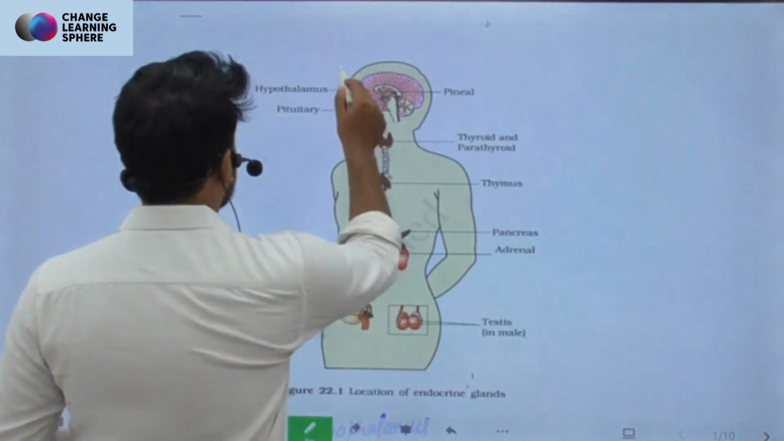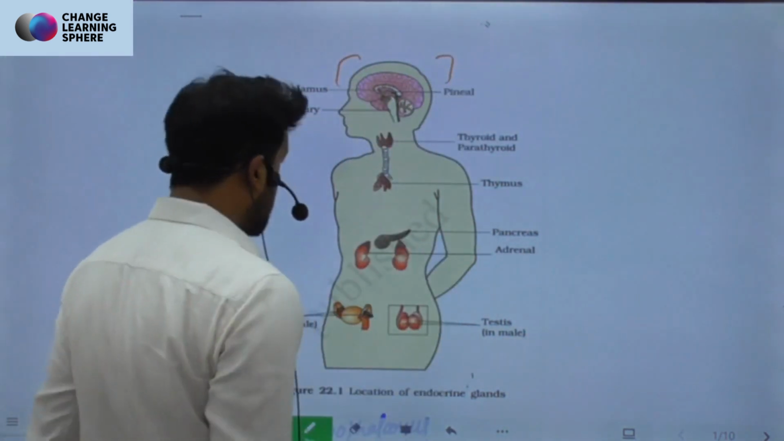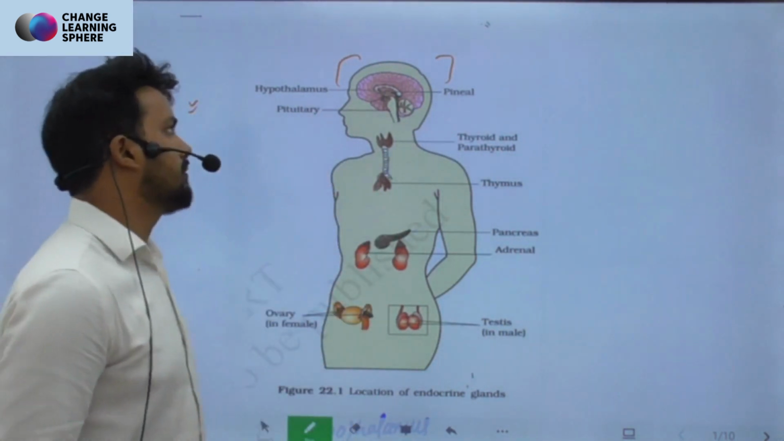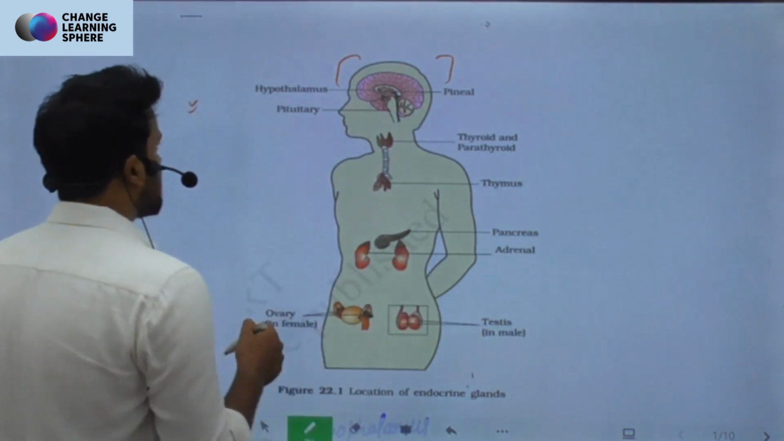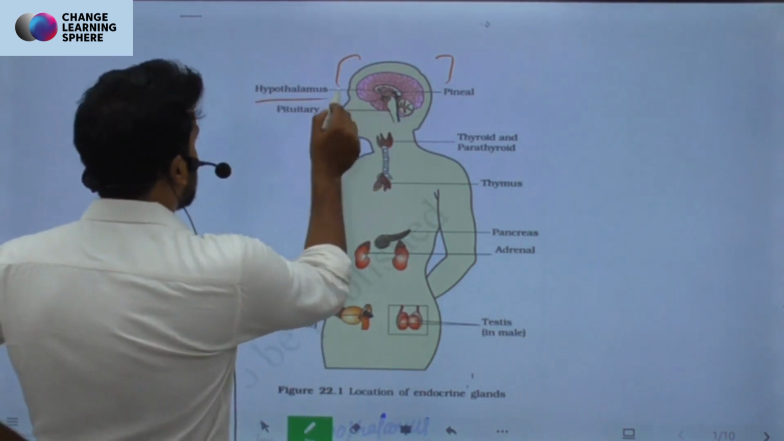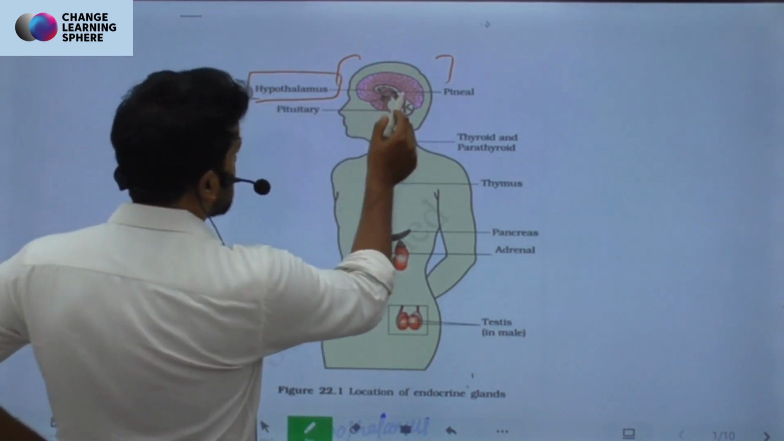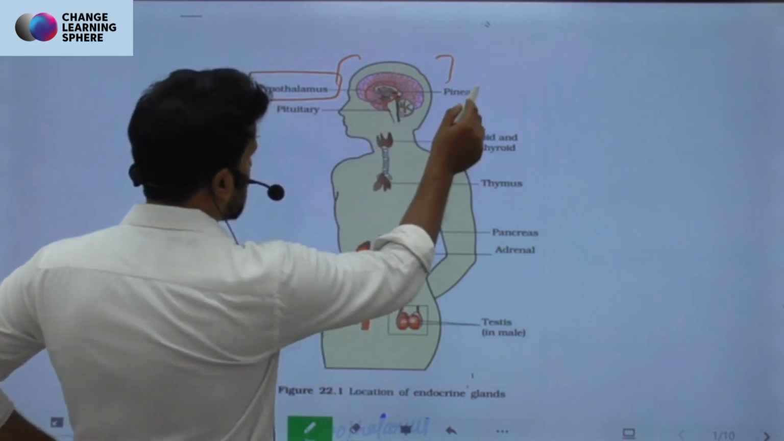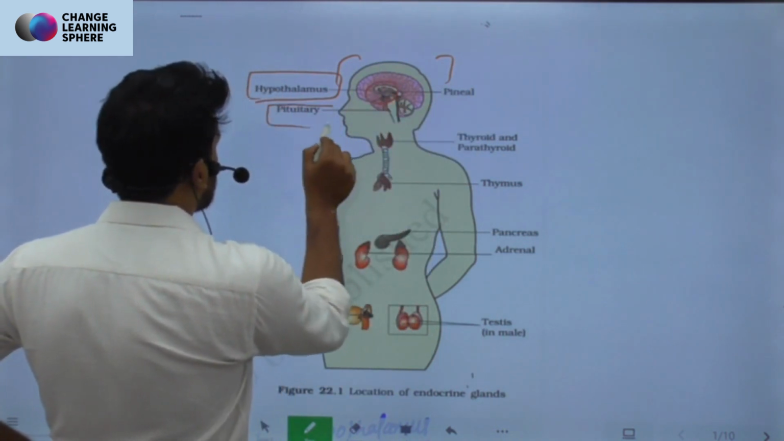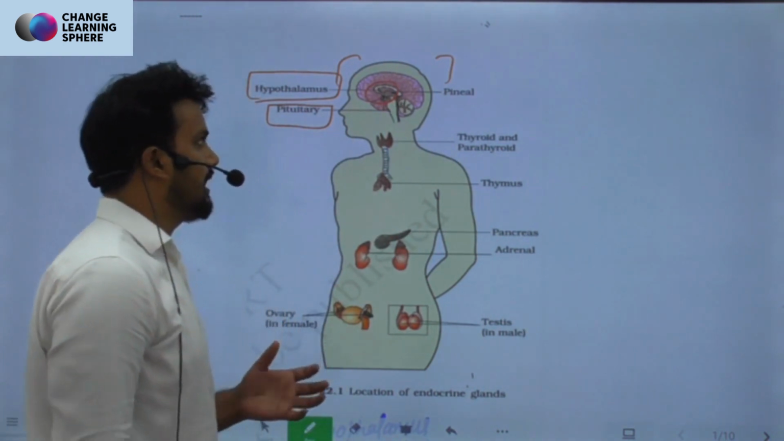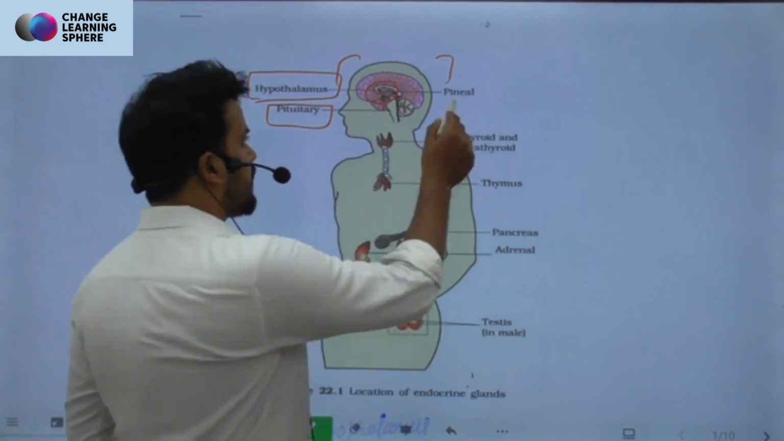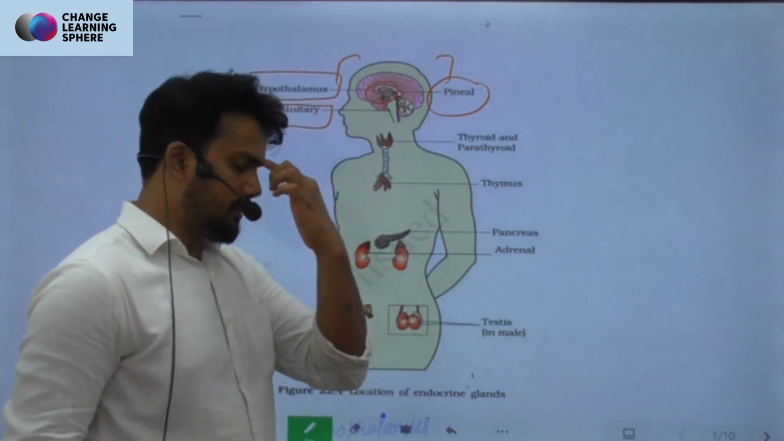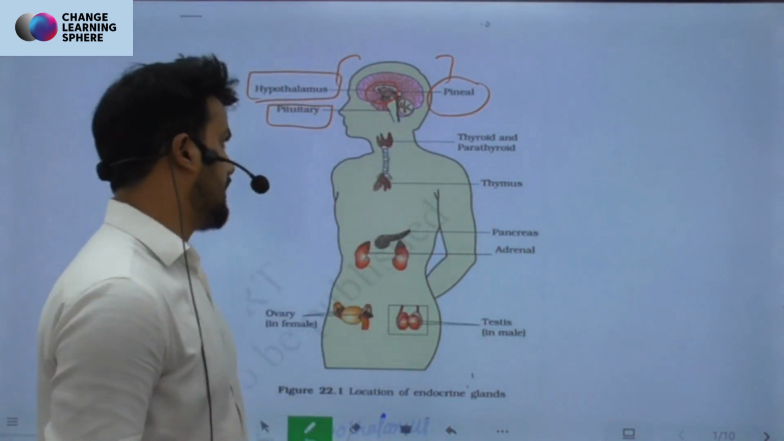So starting from the head, in the brain. When I was talking about the brain, I had extensively talked about the location of these glands which secrete certain hormones. The first is the hypothalamus, which you can see is located in this part. Then just below the hypothalamus is the pituitary gland, and the third eye that we call is the pineal gland, right? The pineal gland is just behind this, so it is often called the third eye.